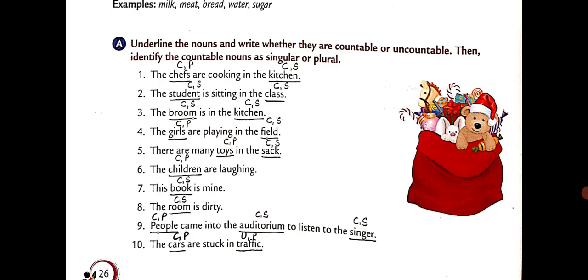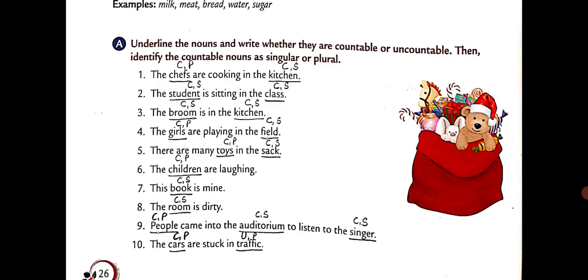Then next one is the student is sitting in the class. Student is a countable and singular noun. So write down C, S on the top of student. Then class is also a countable and singular noun. Similarly, third one, the broom is in the kitchen.